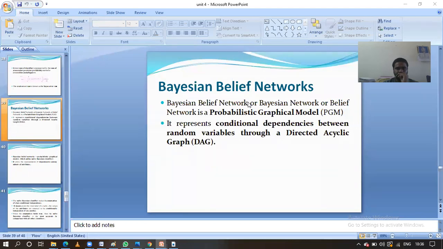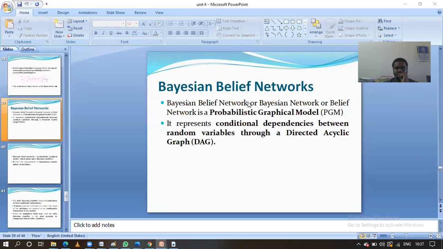let's start. Another name for this is the Bayesian belief network. Here, in this probabilistic graph, we are going to represent the relationship between the attributes, that is, the conditional dependencies, through a directed acyclic graph.